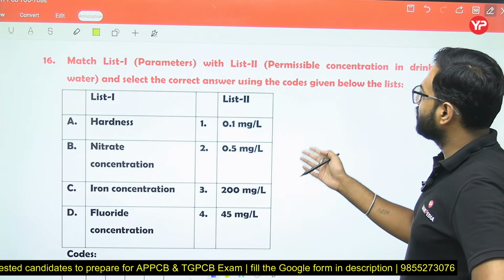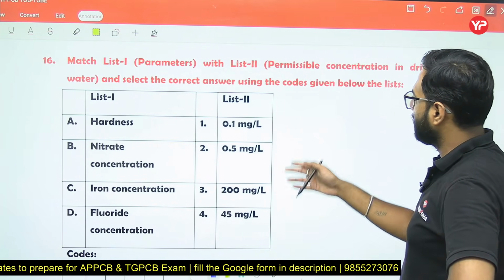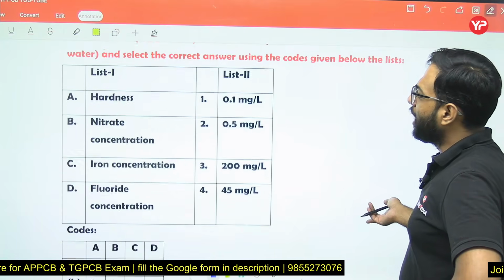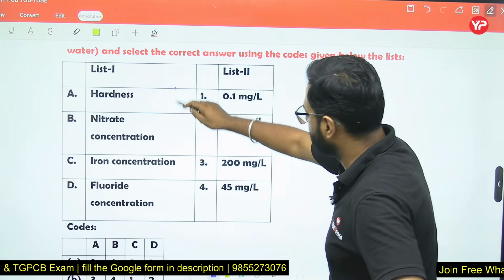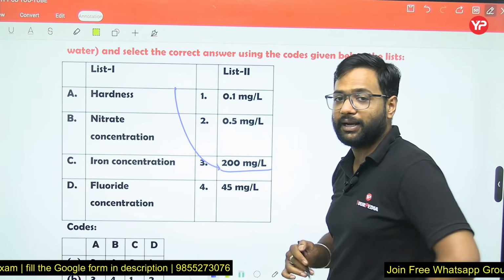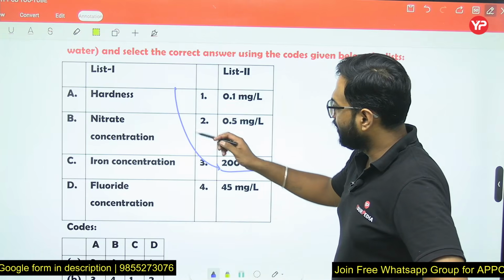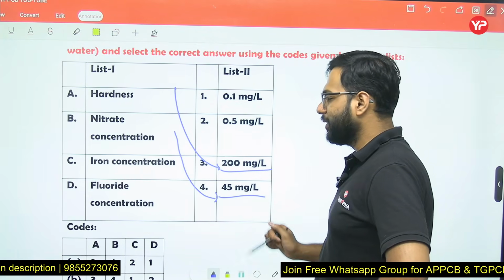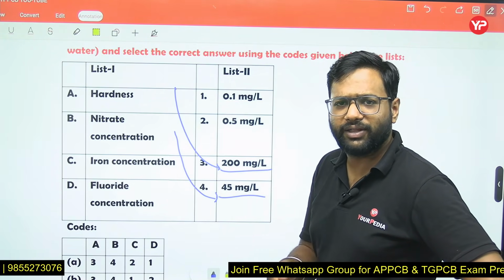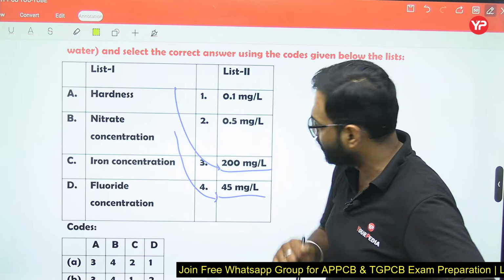So we have to match list 1 and list 2 parameters and their permissible concentration is given, friends. Hardness, so we know the hardness permissible limit is 200 milligram per liter as CaCO3, and nitrate concentration 45 milligram per liter. If nitrate is more than 45, then it will cause the methemoglobinemia, blue baby syndrome.